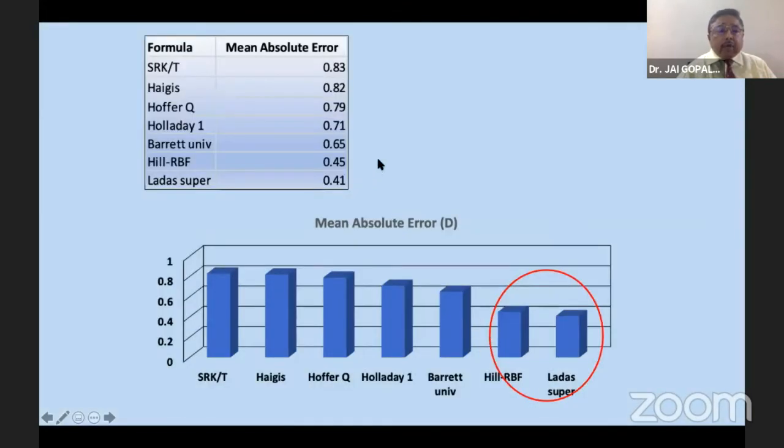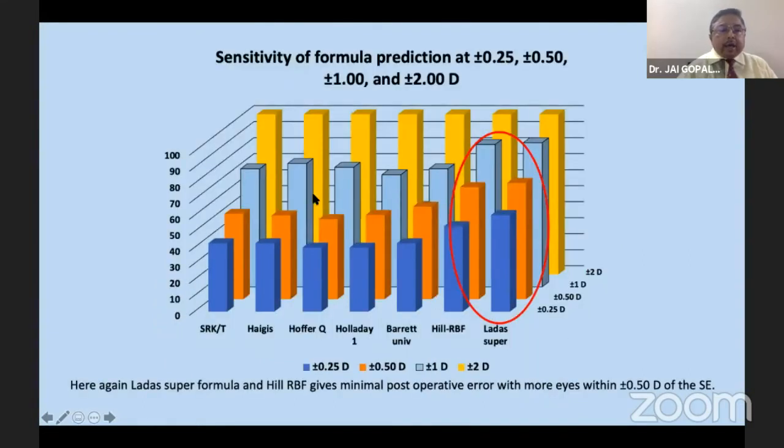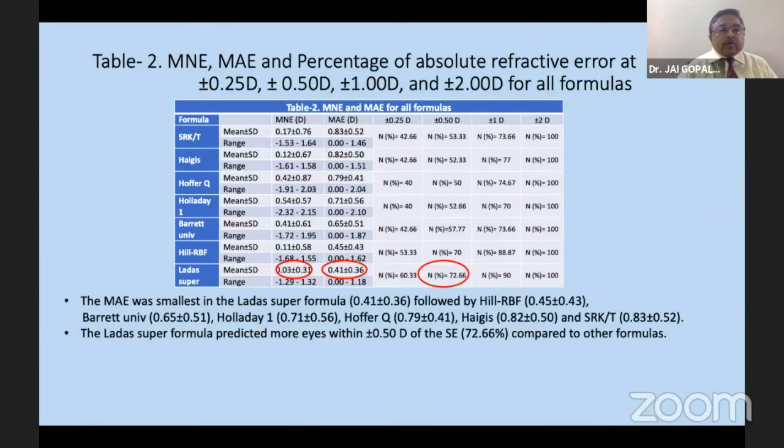Similarly, if you calculate the mean absolute error, here again the Hill RBF and LADA super formula give the better results. If we analyze the sensitivity of the formula prediction at 0.25, 0.5, and 1 diopter, here again the LADA super formula and Hill RBF give the minimal post-operative error with more eyes within 0.5 of the spherical equivalent. This table shows the mean numerical error and mean absolute error and percentage of eyes with absolute refractive error at 0.25, 0.5, and 2 diopters of formula.